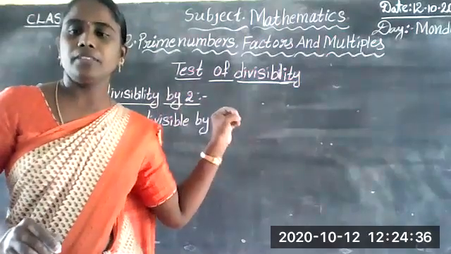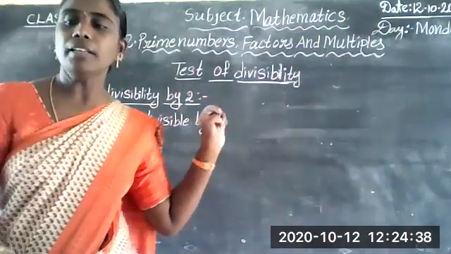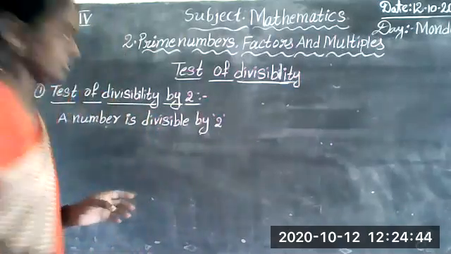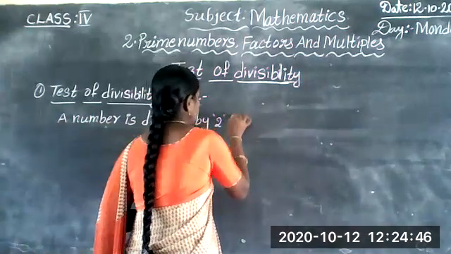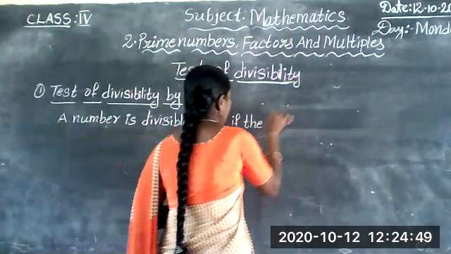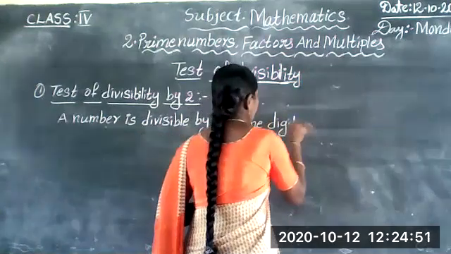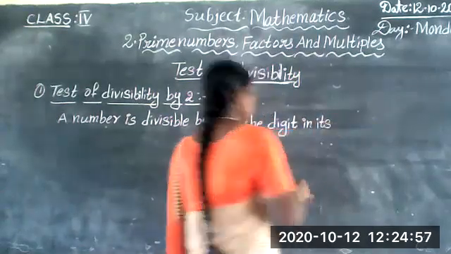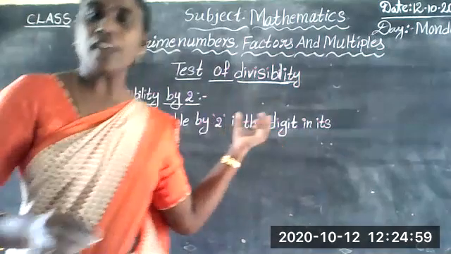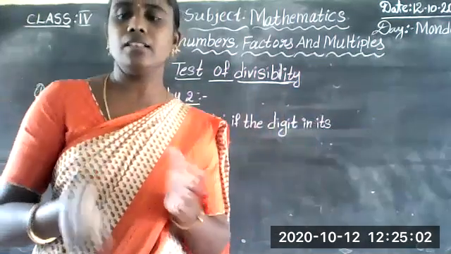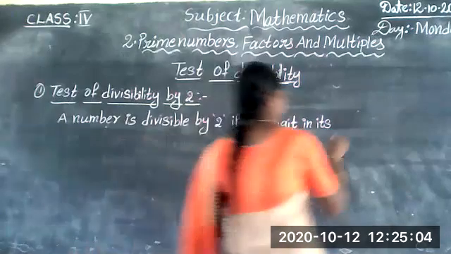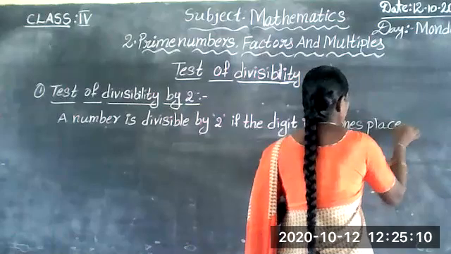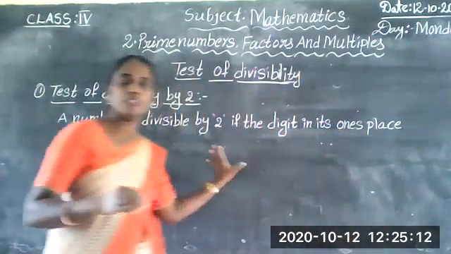If the digit in its ones place is an even number.